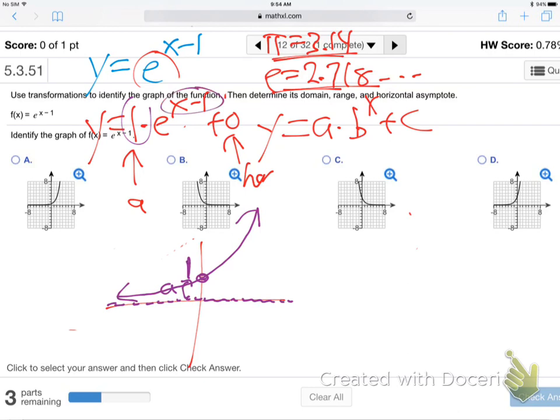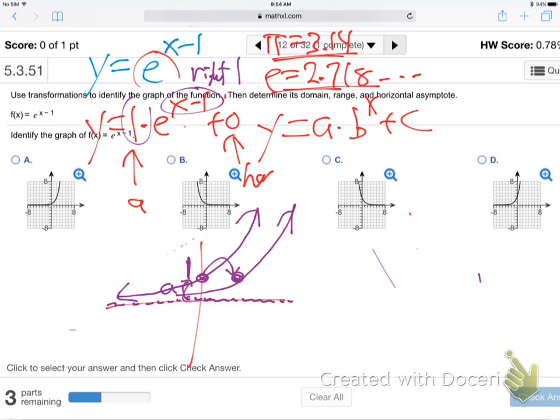But there is an x minus 1. So what's that going to do to any graph? Remember, x is opposite. Right 1. So it's just going to go right 1. There it is. So there's the actual graph. We're done. So which one is that?